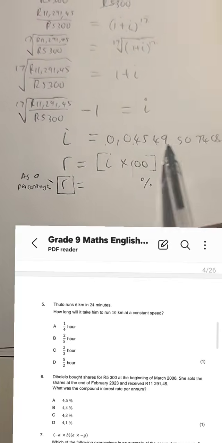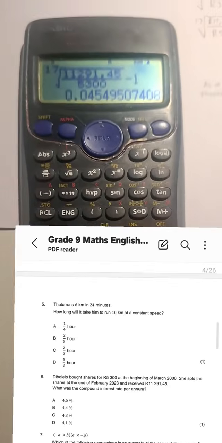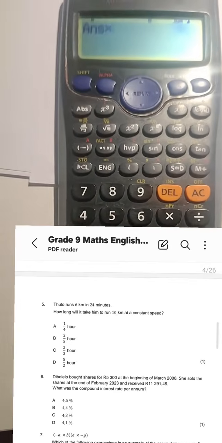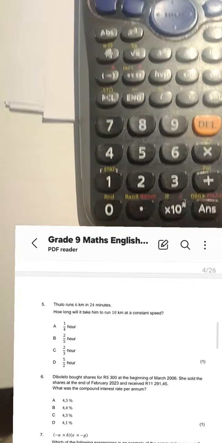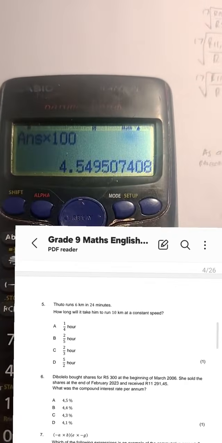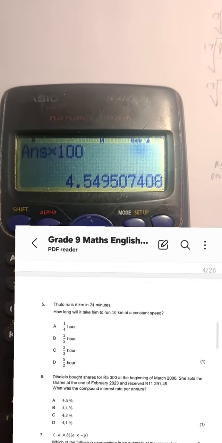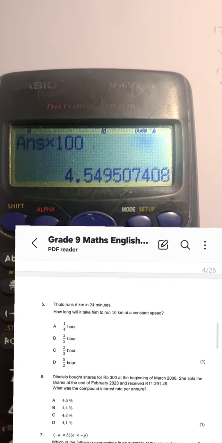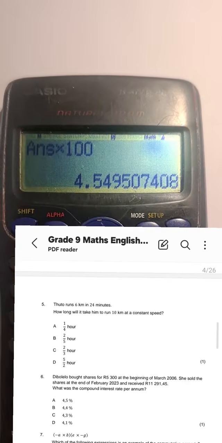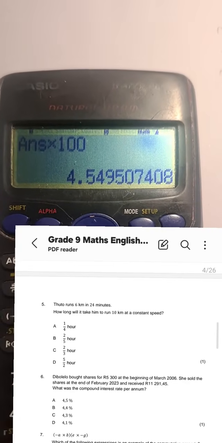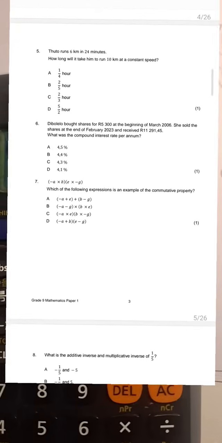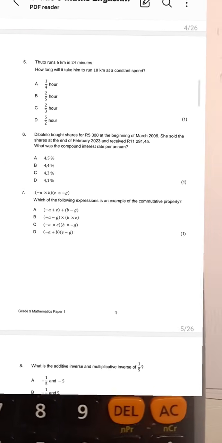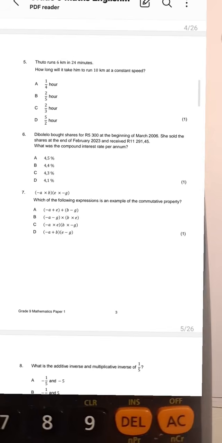So take what I have in my calculator, I'm going to times by 100. What do I get? Equal. There it is. 4.5 if I round off to one decimal place. The thing is, I go to my answers there. You can see all my answers are rounded off to one decimal place.